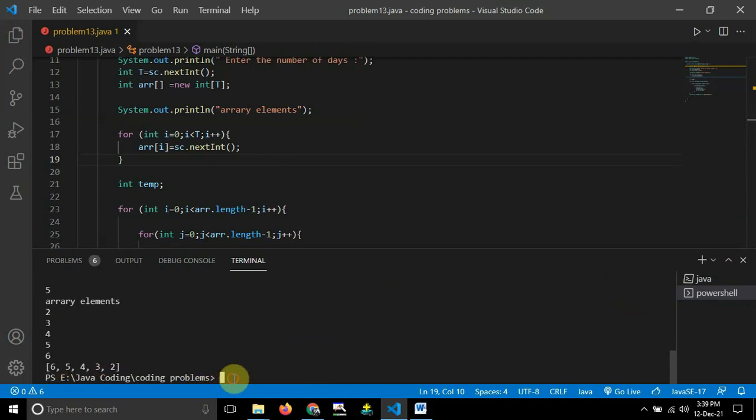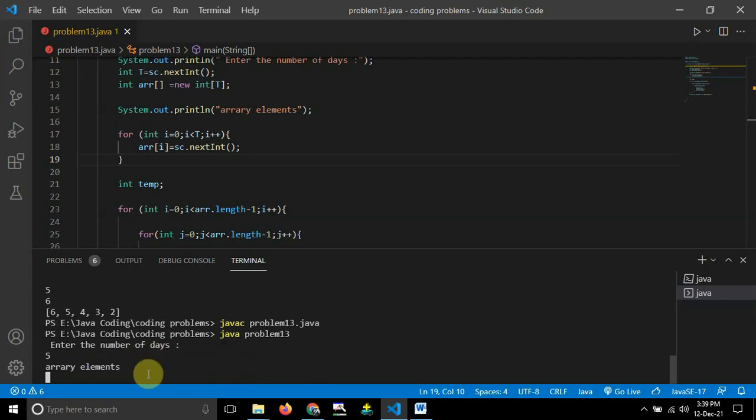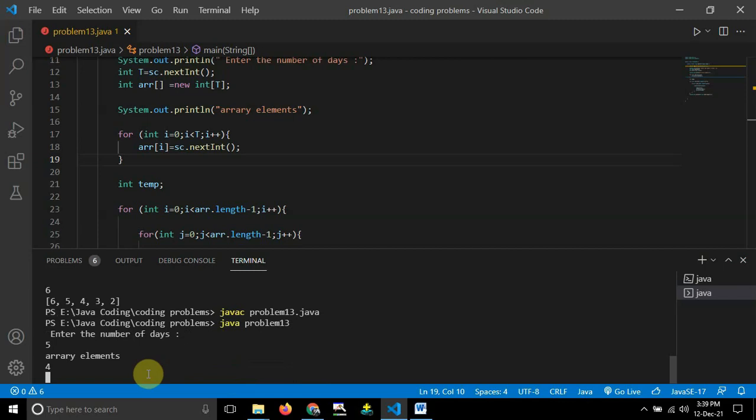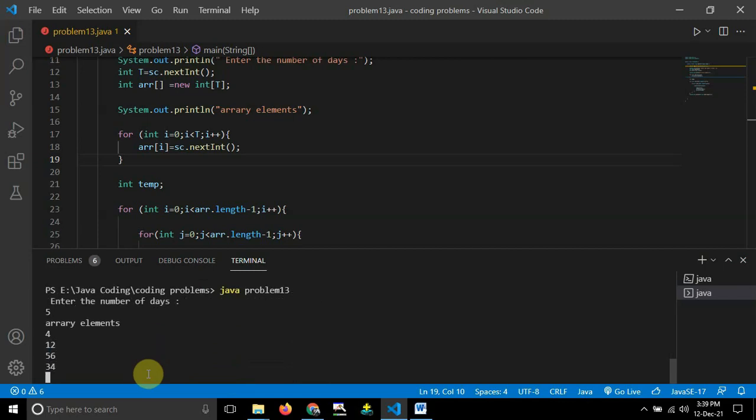I have already given sorted numbers, so I will give an unsorted list, just to cross check whether the algorithm is working fine. So again 5 elements, and this time I will give first 4, then 12, then 56, then 34, then 2.